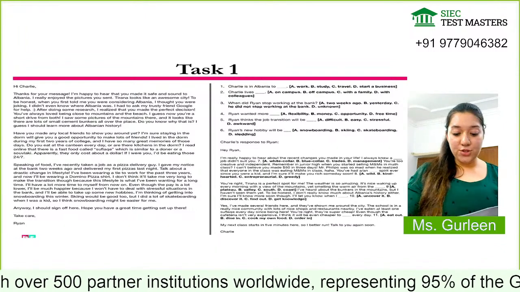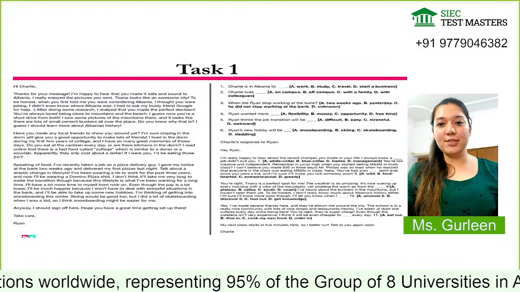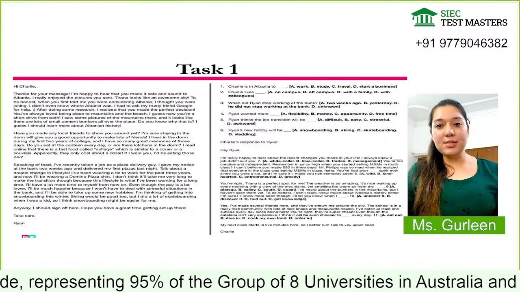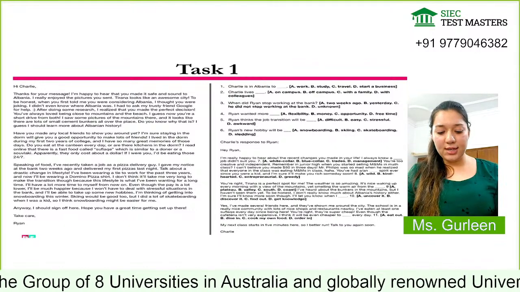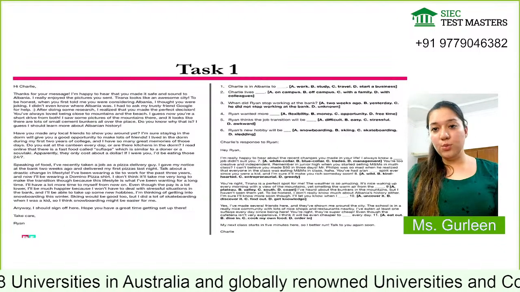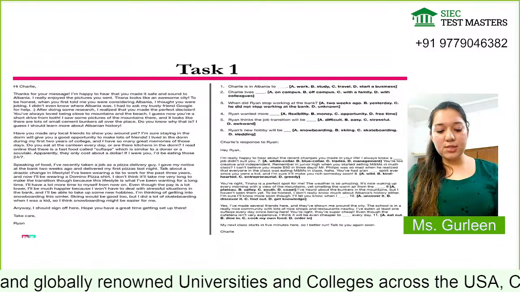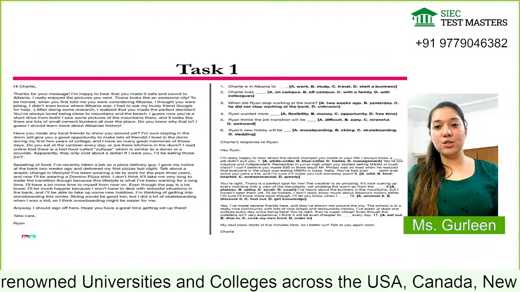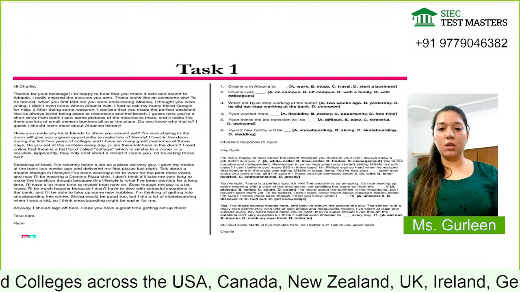Moving towards the question, it is: Charlie is in Albania to. Four options are given to me. A person's name is given, and they are asking the reason the person went to Albania. So they are talking about the work: he's there to work, to study, to travel, or to start a business. The next question says Charlie lives dash. So where the person lives. This is how you have to focus on what they are talking about.